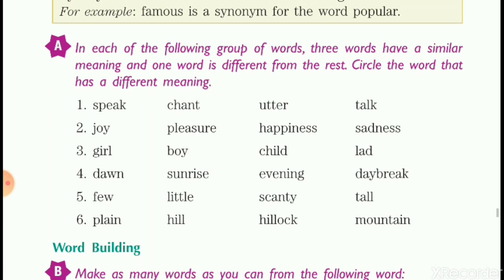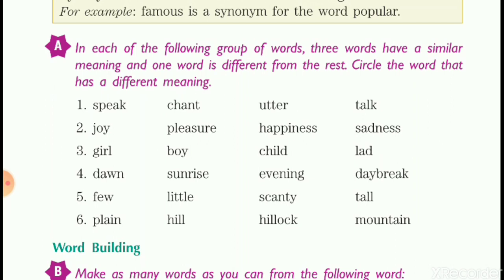Now, the fifth one: few, little, scanty, tall. Now, few means something less in number. Little means again something less in quantity. Scanty again means something little. Okay. And tall is the opposite. It means of more height. So the odd word out is tall, and the opposite of tall is short, isn't it?